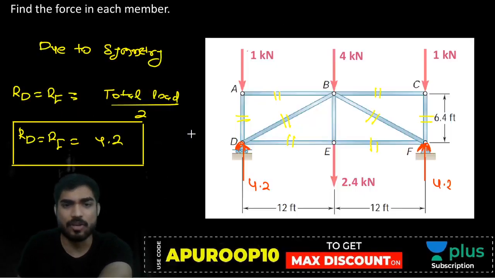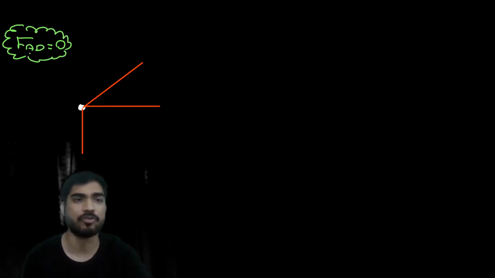Now AD is a zero force member, right? FAD is a zero force member, so you don't have to consider that. FAD is zero, so I will not consider FAD. Why should I take FAD? It is zero.